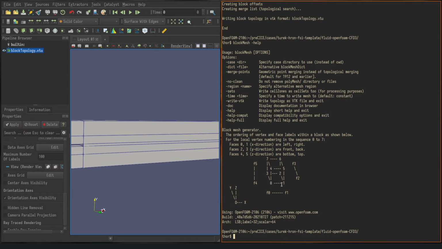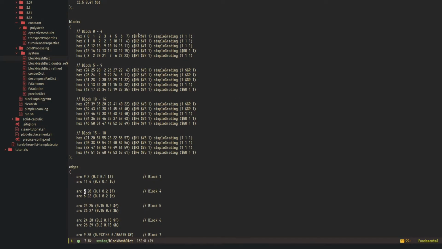So the order of the vertices gives you the first 4, one phase, the other 4, the parallel phase, and from 0 to 1 is the first direction, from 1 to 2, the second direction, and from 0 to 4, the third direction. Keep in mind that since this is a C program, we start counting from 0, not from 1. So this is how the block is defined.